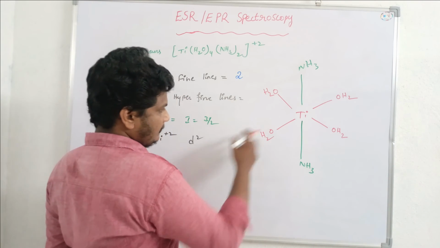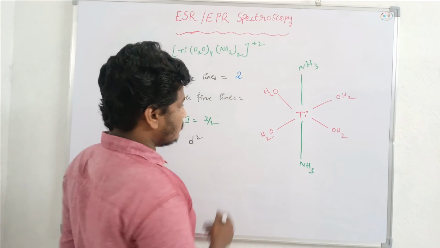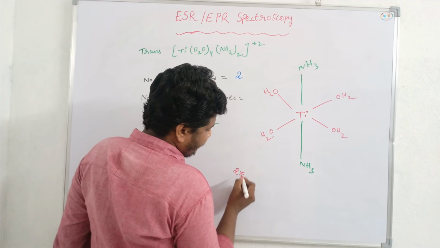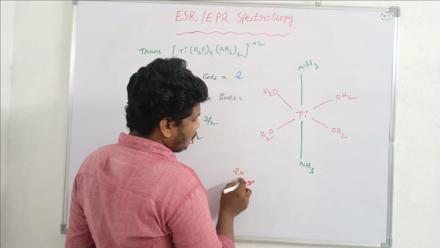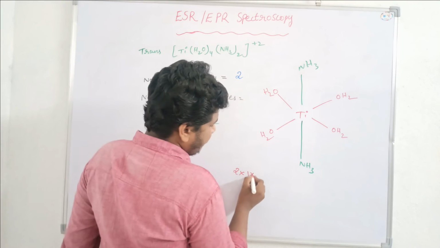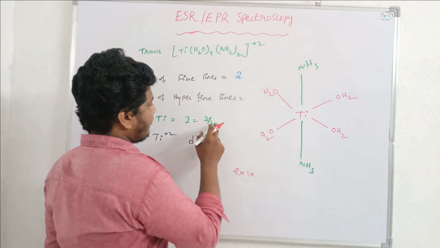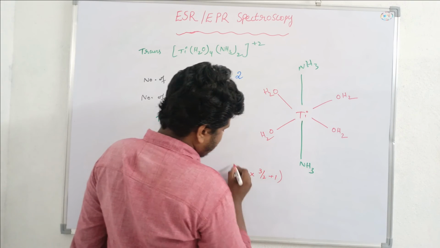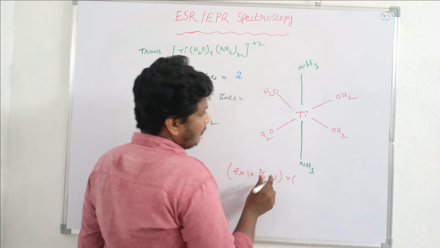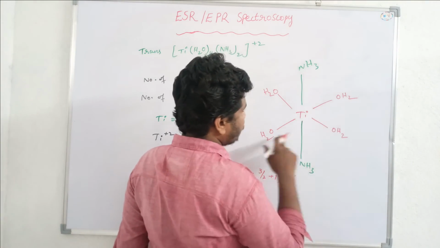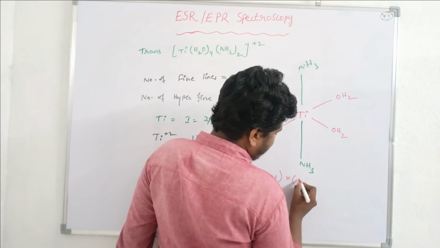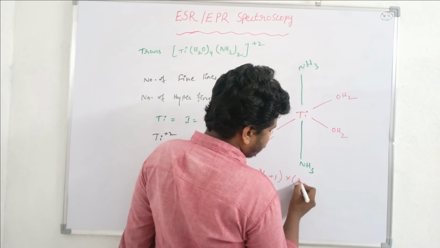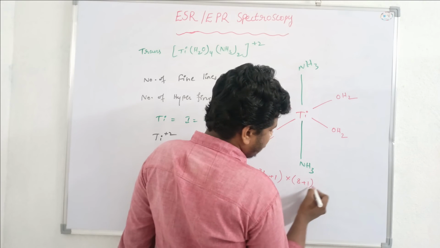So let us apply the 2NI plus 1 rule. So here, for titanium, 2 into 1 into I value for this titanium, that is 3 by 2, plus 1. For hydrogen, we can observe 8 hydrogens, so we apply the n plus 1 rule: 8 plus 1.